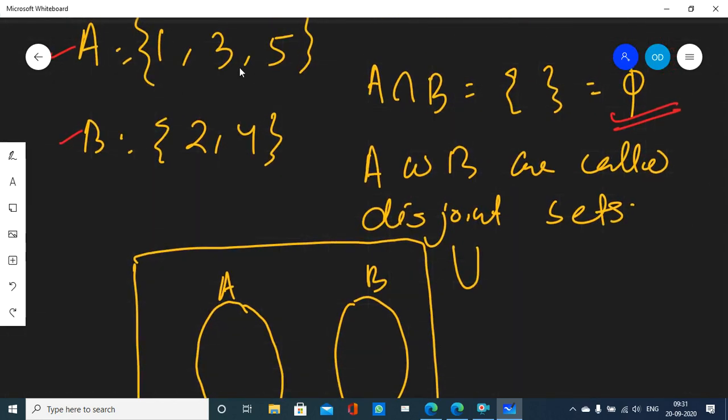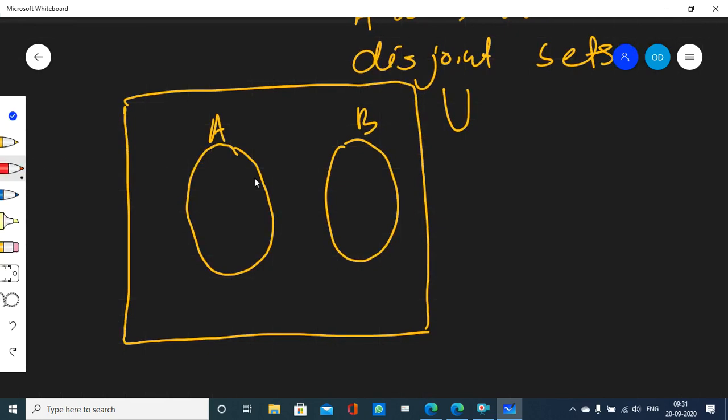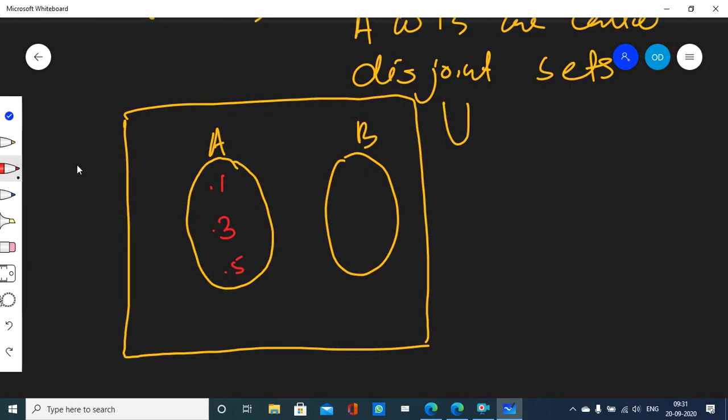What are the elements of A? 1, 3, 5, right? So I will put the elements 1, 3, 5 inside the Venn diagram of A. And what are the elements of B? The elements of B are 2, 4. So I will put the elements of B inside the Venn diagram of B.